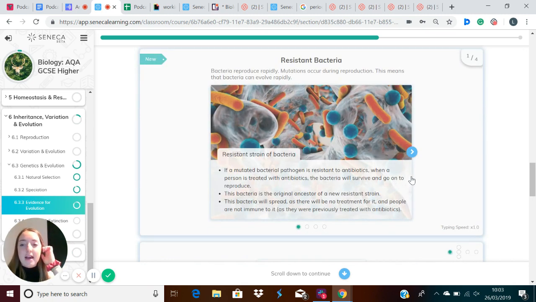So I'll have a little look at resistant bacteria now. So how does a strain of bacteria become resistant to an antibiotic? If a mutated bacterial pathogen is resistant to an antibiotic, when a person is treated with antibiotics, the bacteria will survive and go on to reproduce. This bacteria is the original ancestor of a new resistant strain. This bacteria will spread, as there will be no treatment for it and people are not immune to it, as they were previously treated with antibiotics.